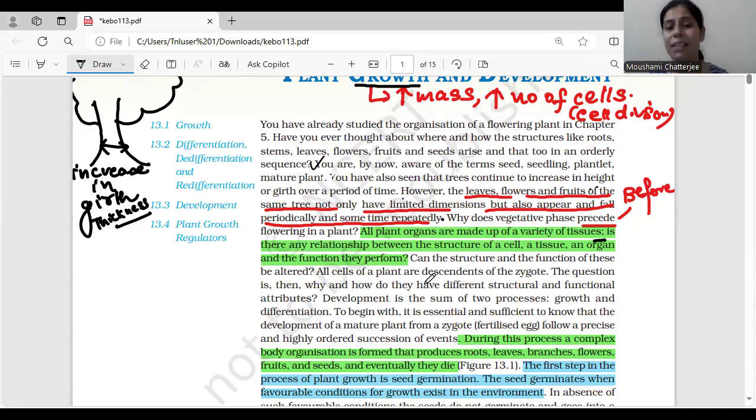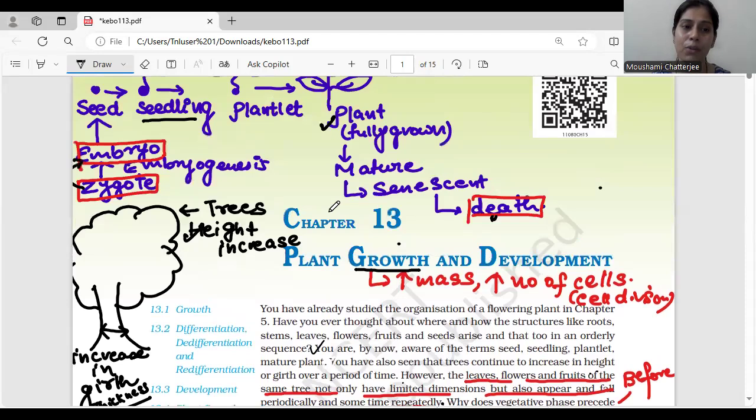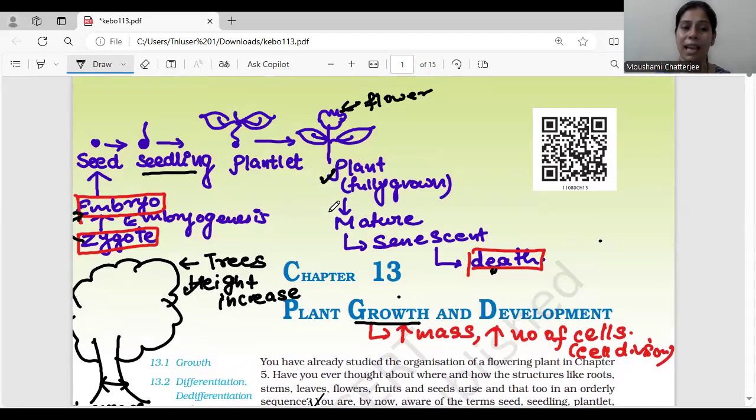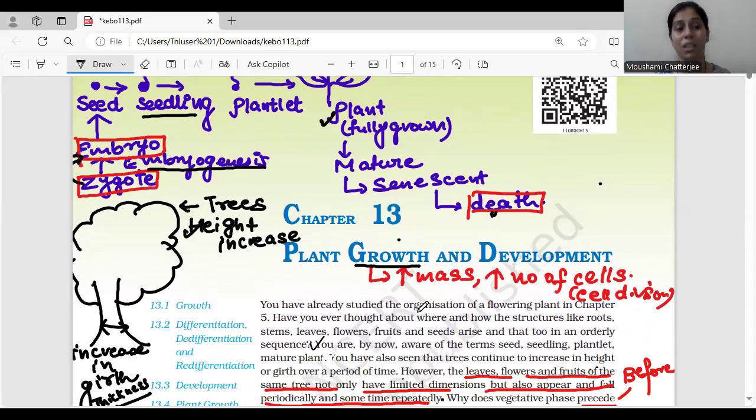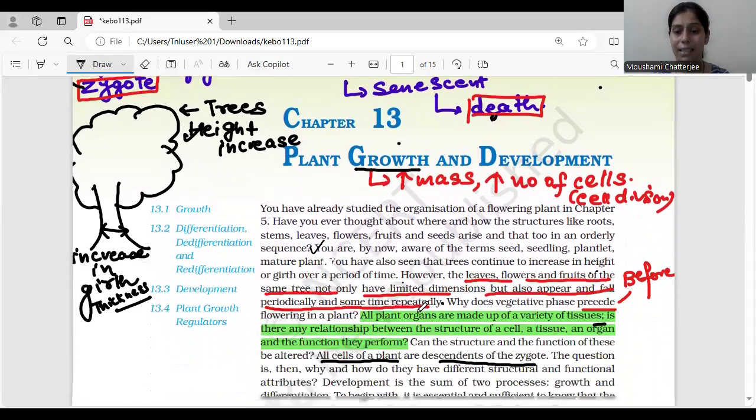So all cells of the plants are descendants of zygotes. This is important. They are descendants of the zygote, meaning they have developed from the zygote. Just now I told you that they are going to develop from the zygote. The zygote is going to form an embryo, and this embryo formation will take place by the process known as embryogenesis. Embryogenesis is the process by which the zygote forms an embryo. And this embryo is the baby plant which is present inside the seed, basically.